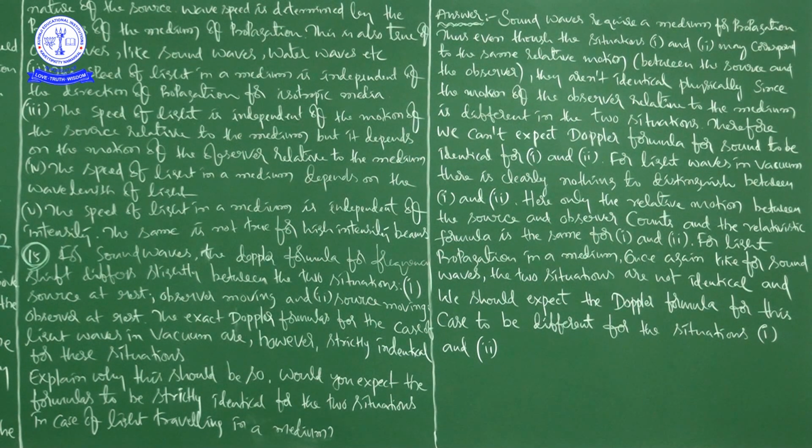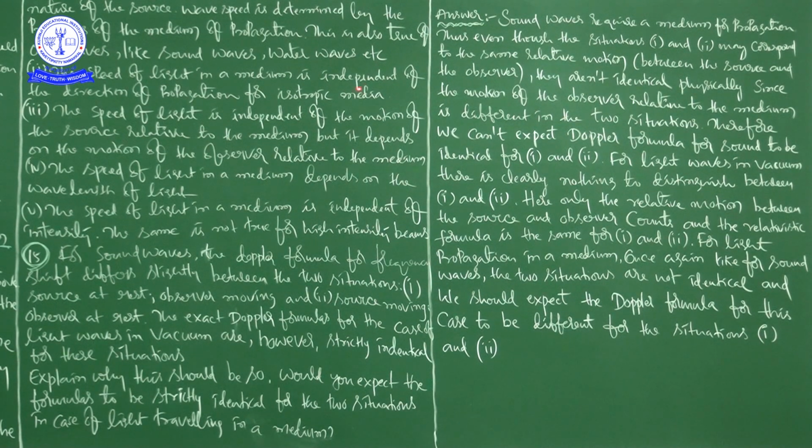There are different types of inertia: inertia of rest, inertia of direction, and inertia of motion. Anyhow, to understand this sentence, we have to keep in mind what is elasticity and what is inertia. These two things must be possessed by the medium for wave propagation. That is what I can say: wave speed is determined by the properties of the medium of propagation. This is also true of other waves like sound waves, water waves, etc.